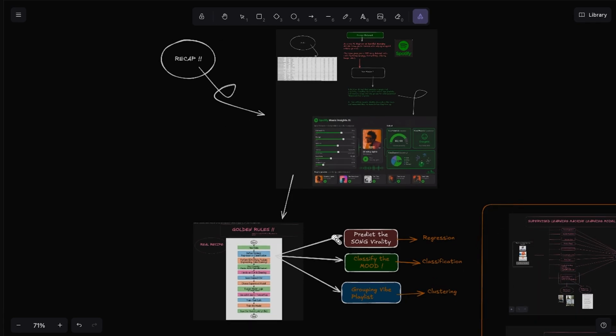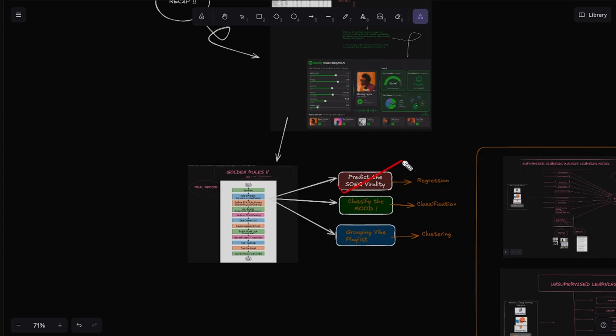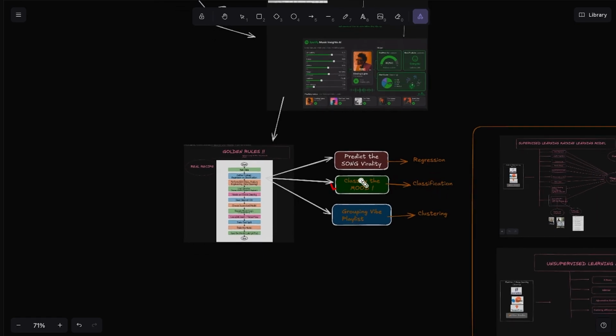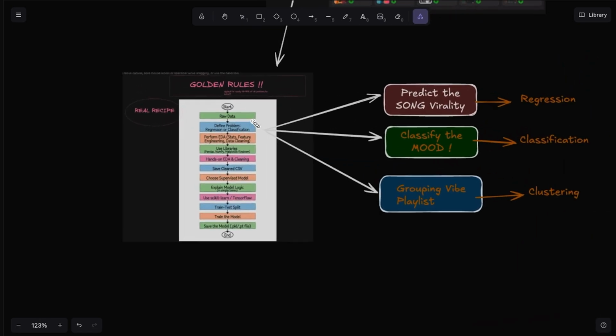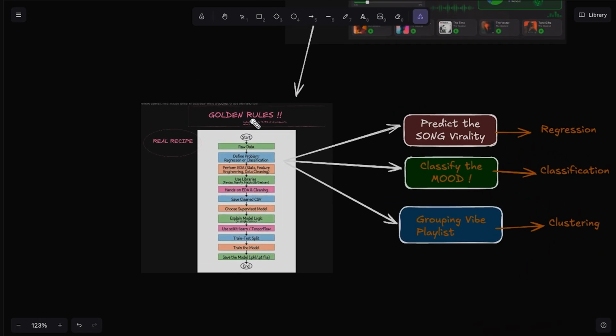So the first solution is that you need to predict the song virality. It is a regression problem. Then you need to classify the mood of the song, so it is a classification problem. And you need to group the vibe of the playlist, so it is a clustering problem. Can you catch the most frequently used thing from the past set of lectures, which is our golden rule? Because our golden rule is not going to change. It is not going to change for any machine learning problem, even in these projects.